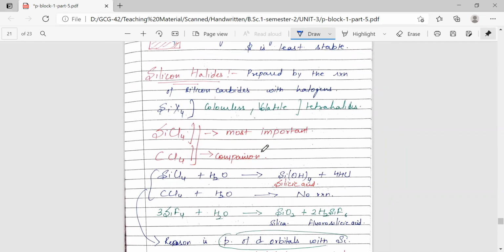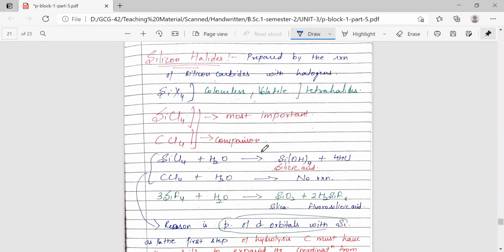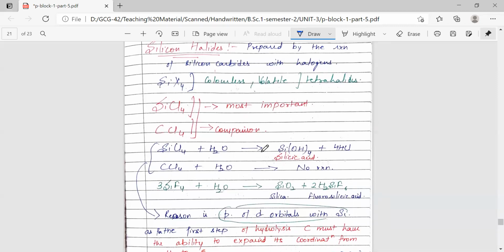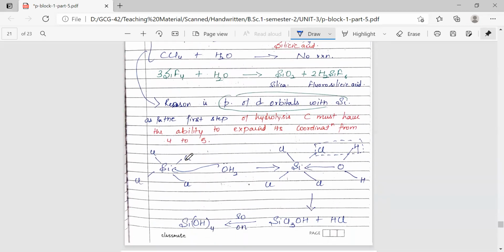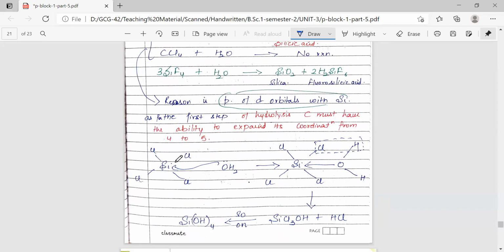It is obtained from the... it undergoes hydrolysis to give silicic acid. Here is an important point: SiCl4 reacts with water to give silicic acid, but CCl4 doesn't react with water. Now, why does this happen? This is because of the presence of vacant d orbitals in silicon. Due to the presence of vacant d orbitals, nucleophilic attack is possible on SiCl4, but it is not possible in the case of CCl4. So that is why CCl4 is not converted to the corresponding acid, and silicon tetrachloride can be